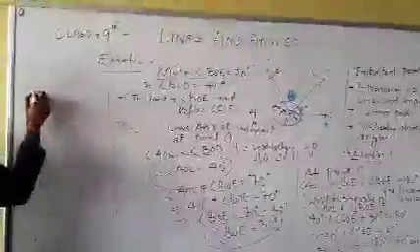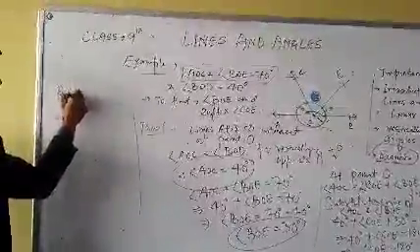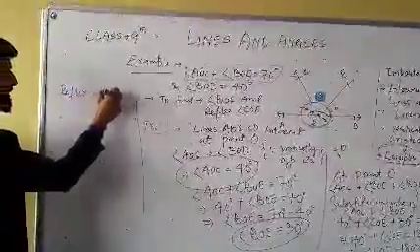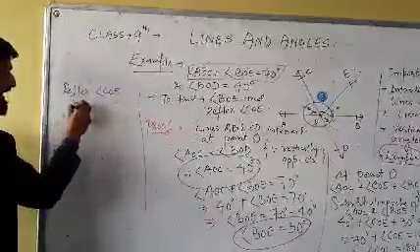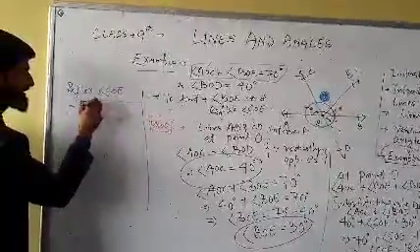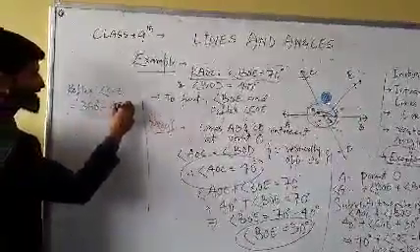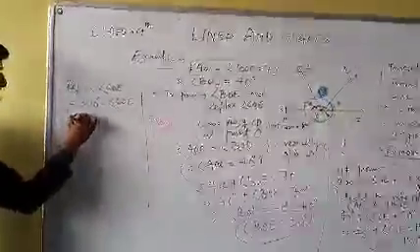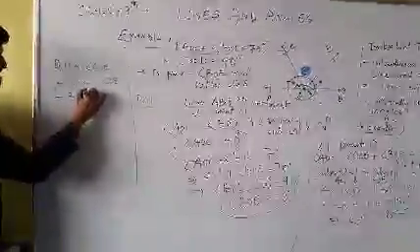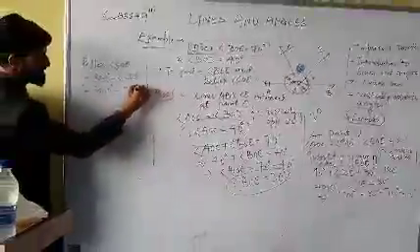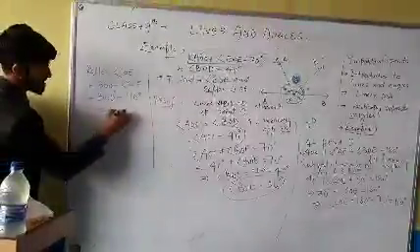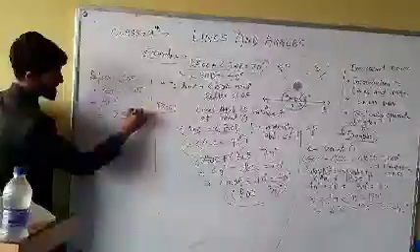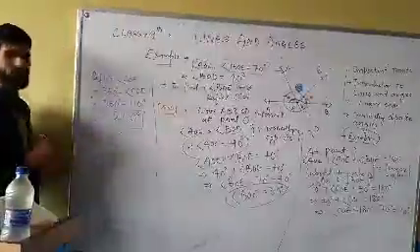So, the reflex of angle COE is equal to a complete angle, 360 degrees, minus angle COE. I got the value of COE, so the reflex of COE is 360 degrees minus 110. So we have got the answer. The reflex of COE is 250 degrees.